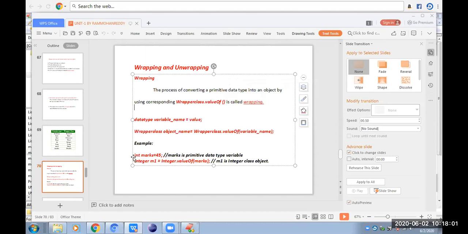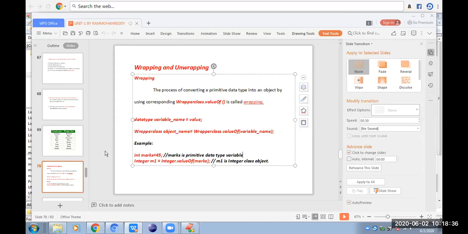For example, see here, int marks is equal to 45. If you observe the last line, int marks is equal to 45, what is this variable marks? The variable marks is a primitive data type variable. It is an ordinary variable of the data type int. After some time, I want to convert that marks into an object, since some concepts will not directly take ordinary variables, they want objects. We want to convert that marks value into an object.